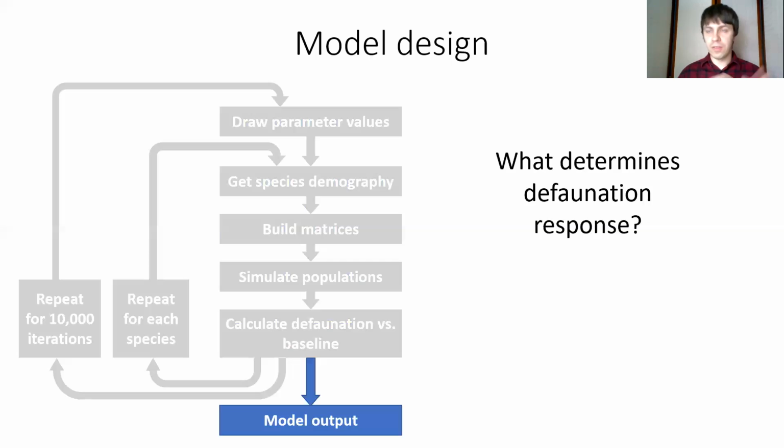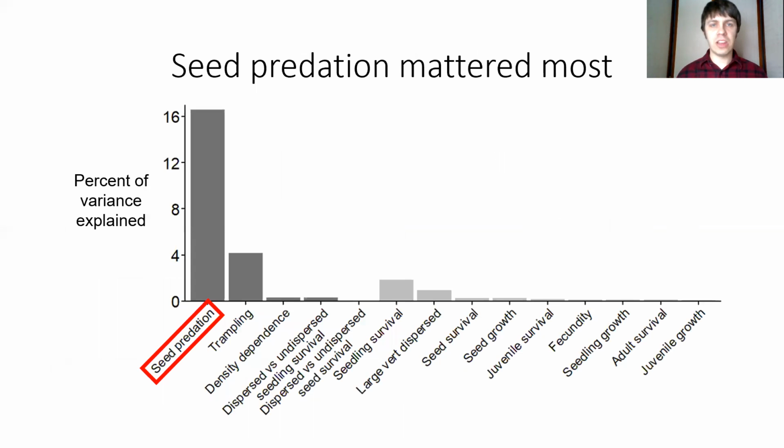Then, given all of these combinations, all of this running of the model, what predicted defaunation response the best? What is driving changes in the population? And what I found was that seed predation mattered more than anything else. More than trampling, more than dispersal, more than vital rates, seed predation was really driving effects of defaunation.